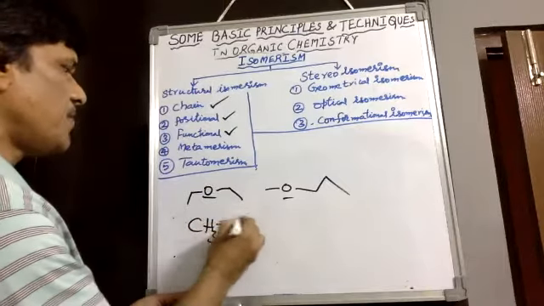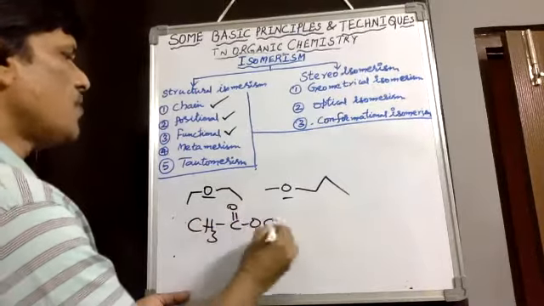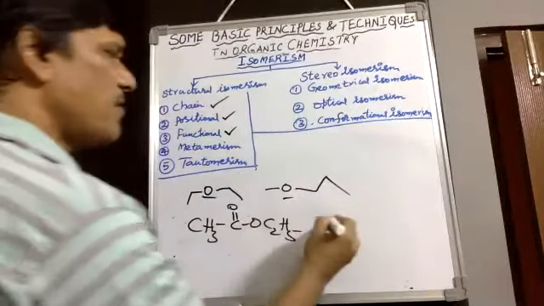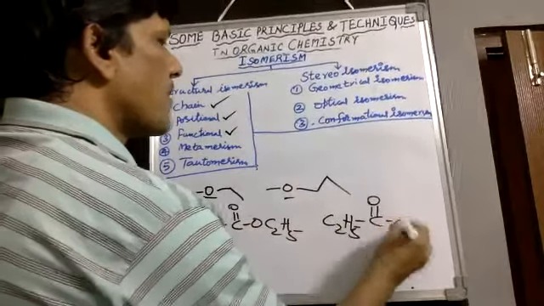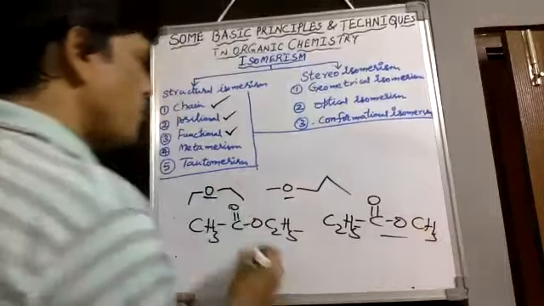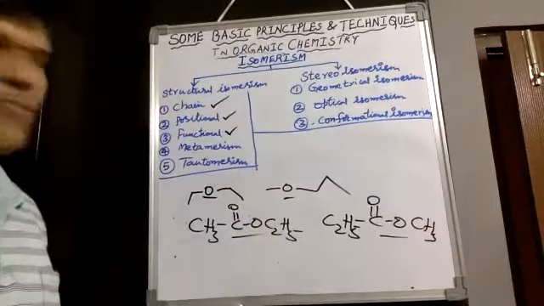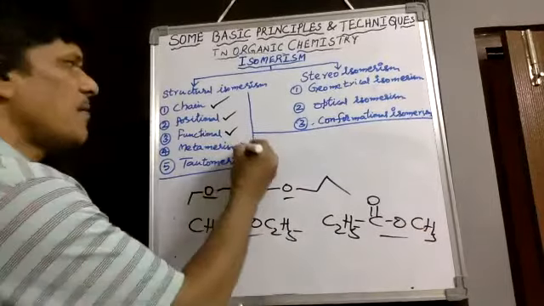That is metamerism. For example, ethyl acetate, with C double bond O and C2H5, and in the same way methyl propanoate. The functional group is the same, but both are dissimilar compounds. Such kinds of isomers are called metamers.